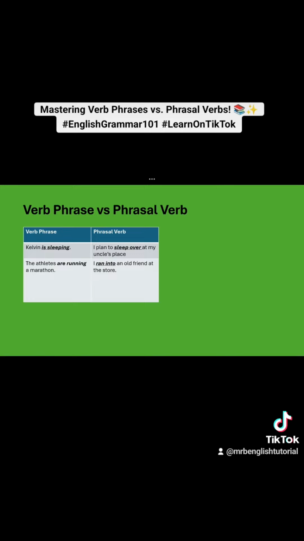In the second sentence under verb phrase, the athletes are running a marathon. "Are running" is a verb phrase because it consists of only verbs: "are" and "running." "Are" is an auxiliary verb while "running" is an action word and therefore a main verb.